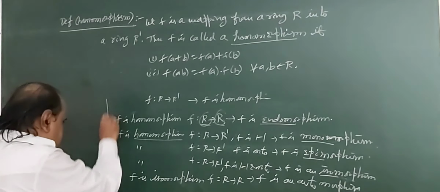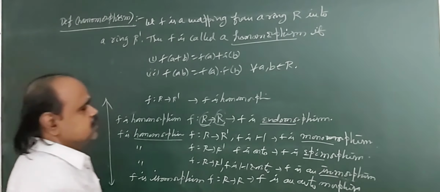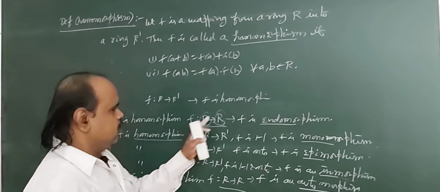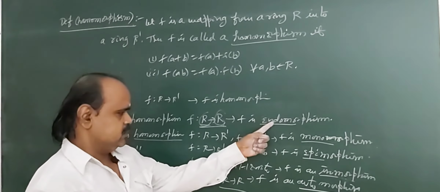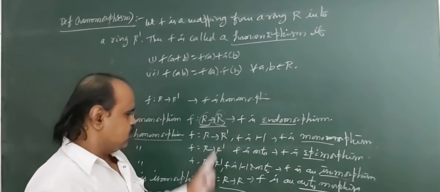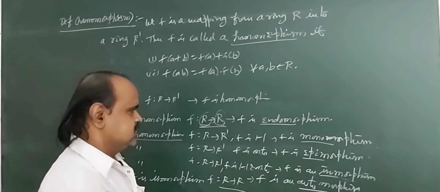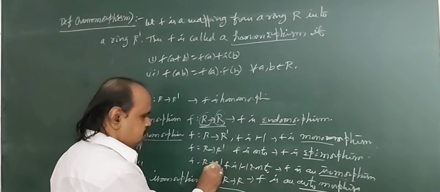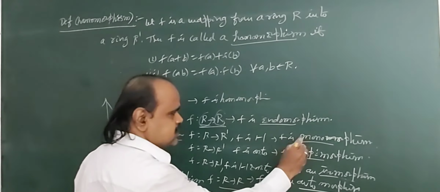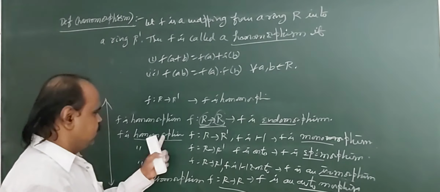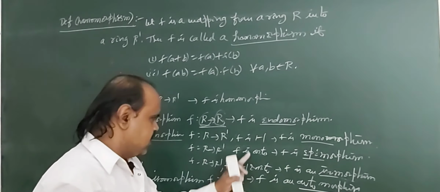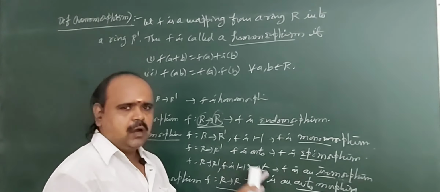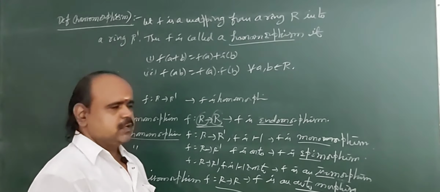So in all these definitions, in endomorphism and in automorphism only, domain and codomain are the same sets. Whereas in monomorphism, epimorphism, isomorphism, domain and codomain are different sets. Okay, so once again, monomorphism means F is a 1-1 homomorphism. Epimorphism means F is an onto homomorphism. Isomorphism means F is 1-1, onto and a homomorphism. Okay, don't forget it.